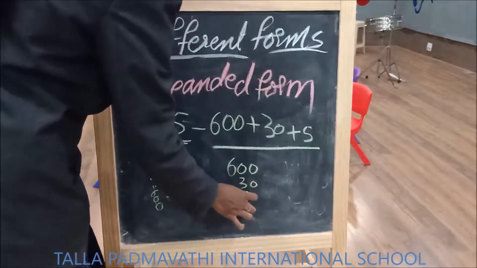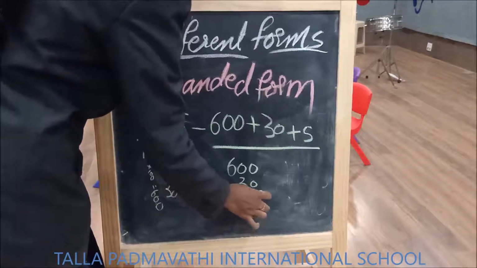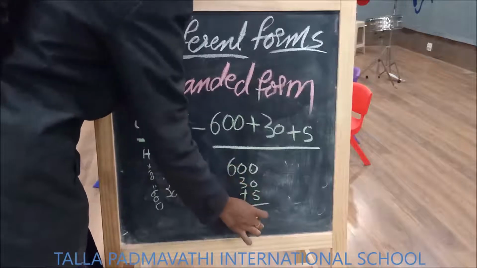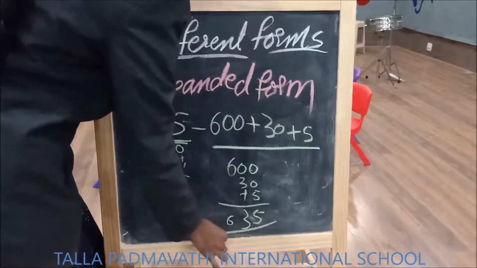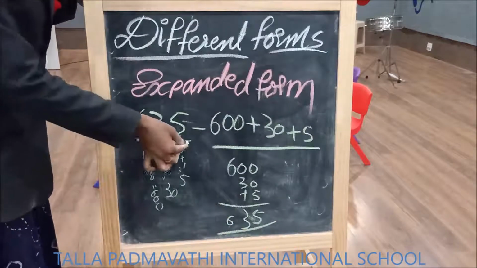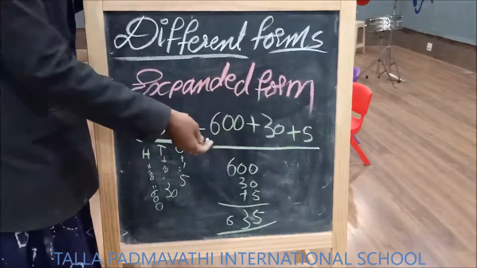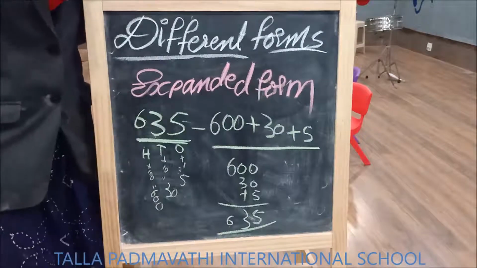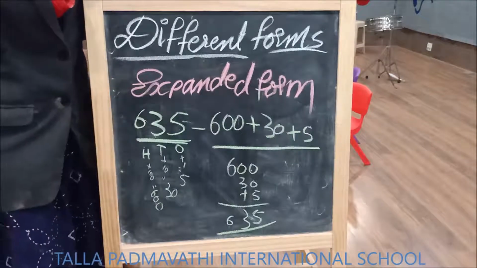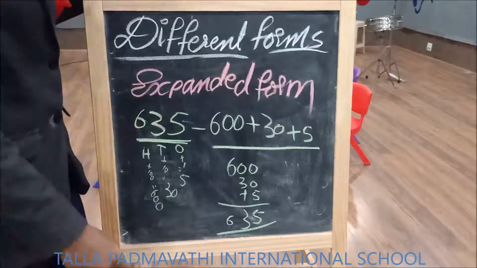600 plus 30 plus 5. 0 plus 0 plus 5, 5. 3 plus 0, 3 and 6. So, I am just representing the given number in one expanded way using its place value. So, did you understand what is expanded form? Shall we try another example?